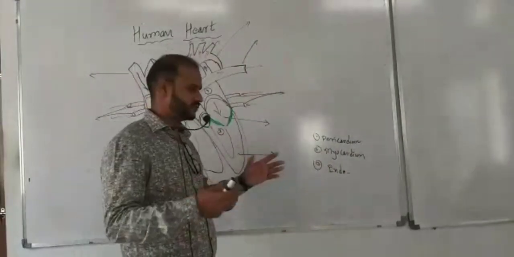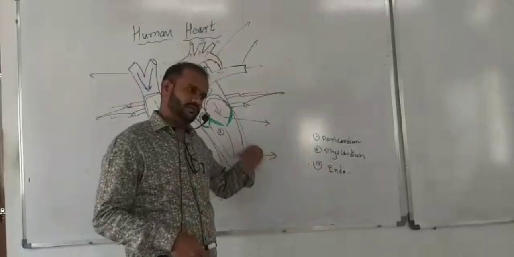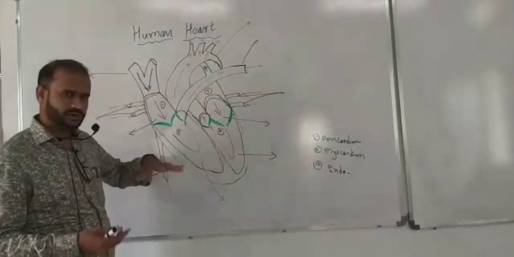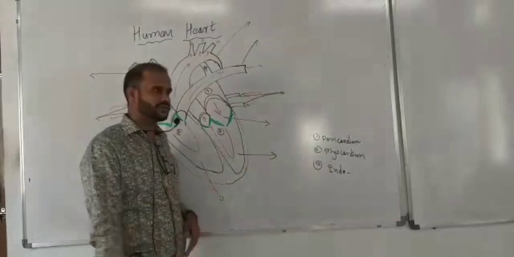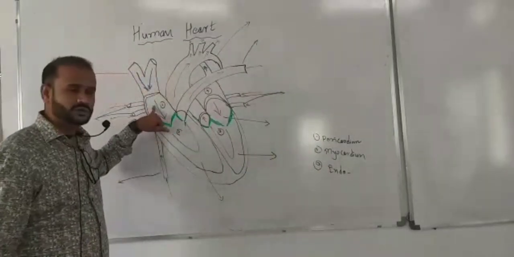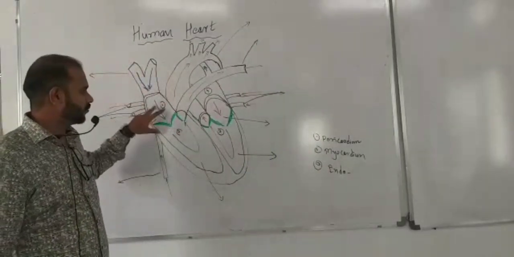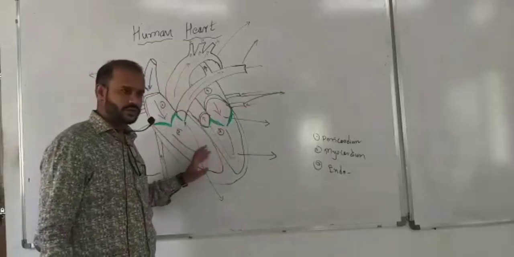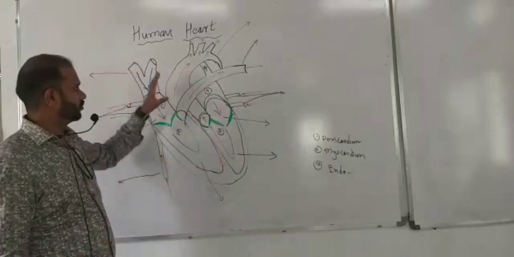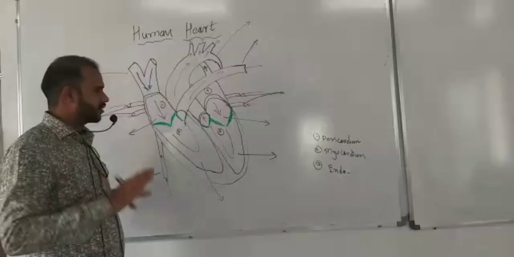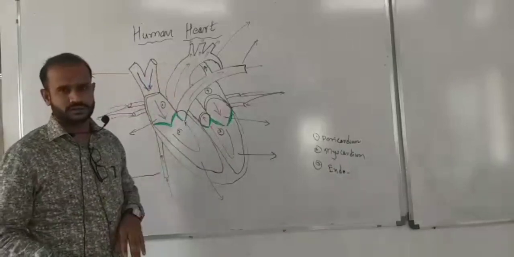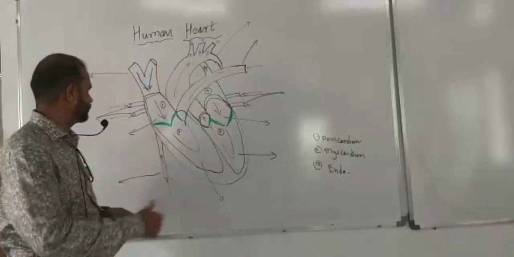What is the role, what is the function of each and every layer? We'll discuss that in the next lecture. Today we'll discuss the structure and the normal general information about the heart. So, the human heart is divided into four different chambers, right? One, two, three, four. Don't get confused with the arrows. I will explain it step by step.